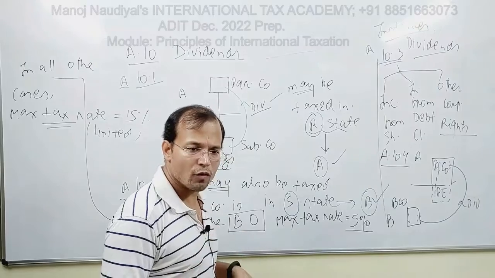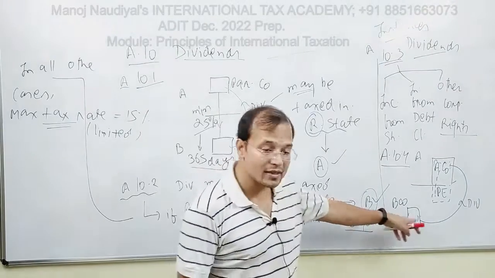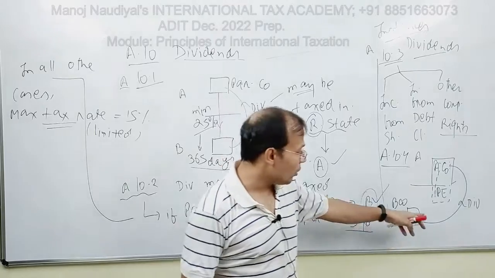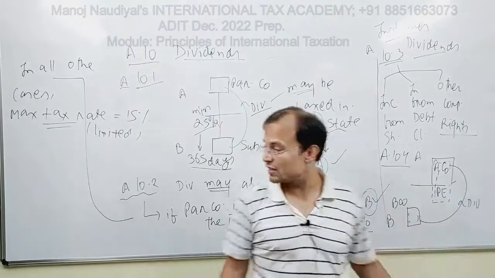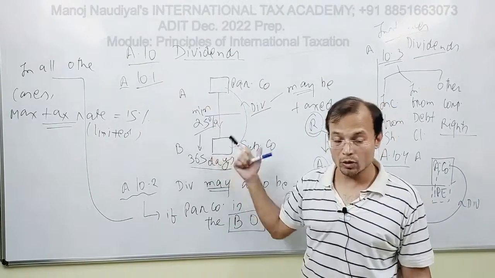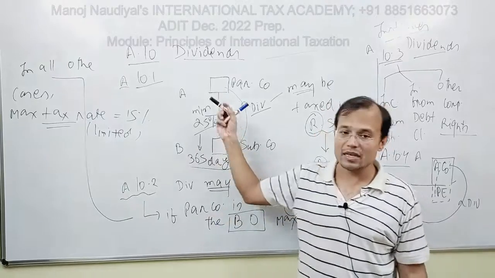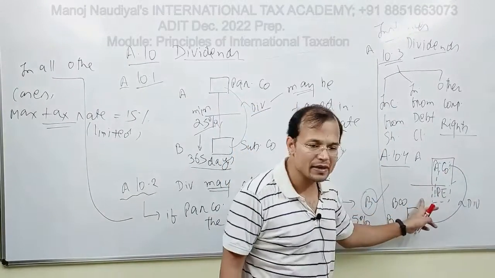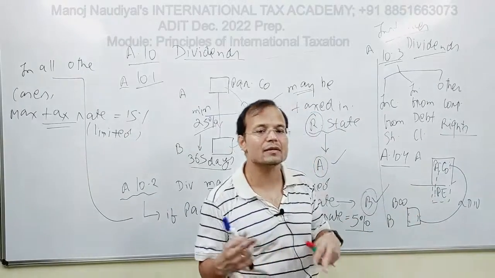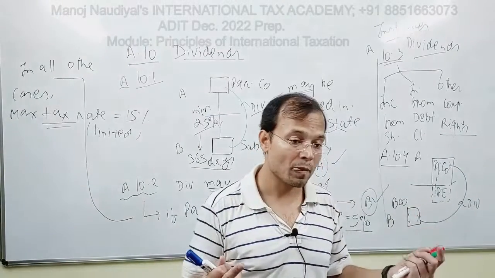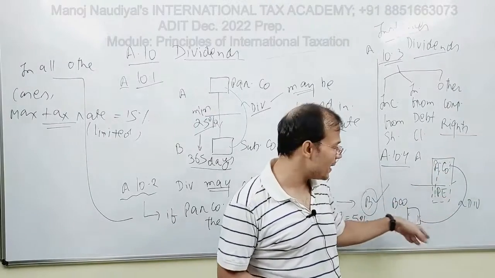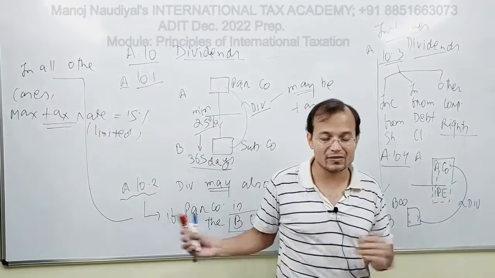So 10.4 says that if you find this sort of a condition, although 10.4 is very, very similar to 10.1. The only difference is that now the company of the other contracting state, state A, has a PE in state B, and state B is the source state. ACO is receiving the dividends which are paid by BCO, so no difference as far as this is concerned.